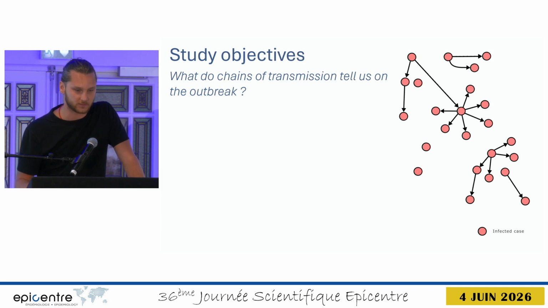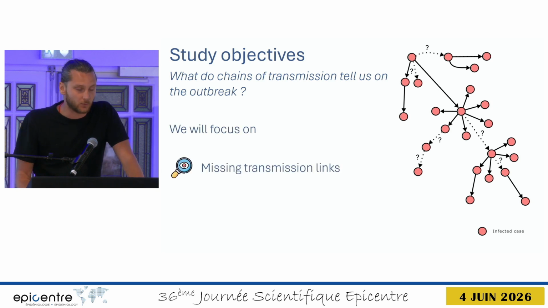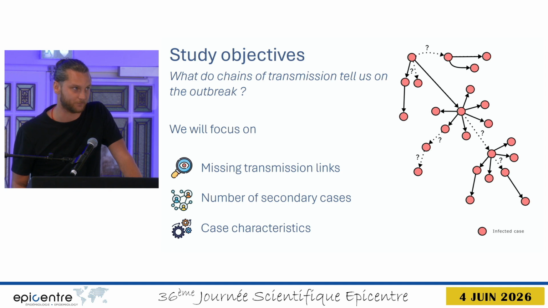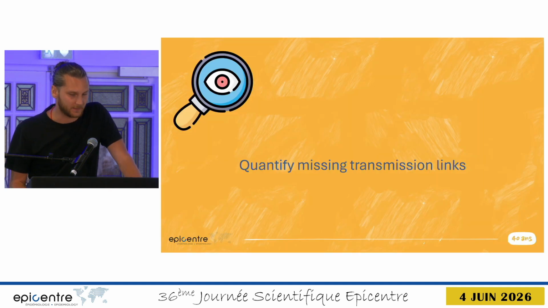What do chains of transmission in this outbreak tell us about the outbreak itself? We will be focusing on 3 things. First, we looked at the missing transmission links and what they tell us about our response. Then we had a look at the number of secondary cases to understand how transmission was distributed. And finally, we looked at case characteristics and what they tell us about the drivers of this transmission. Let's start with the missing links.